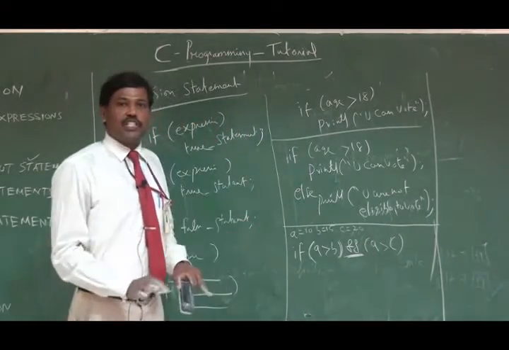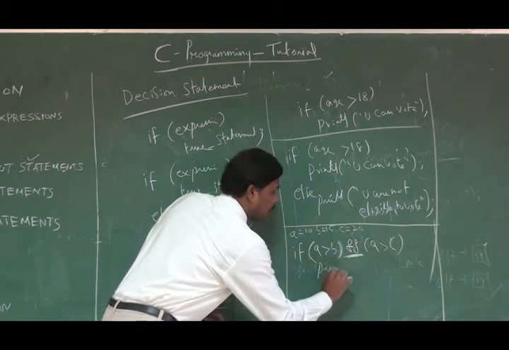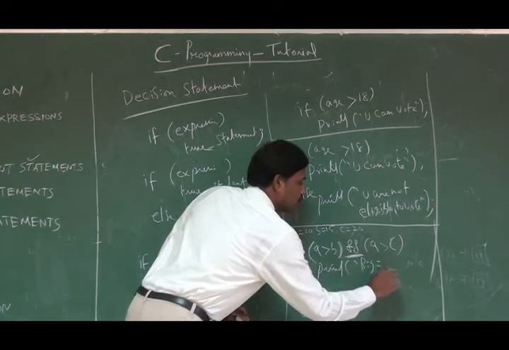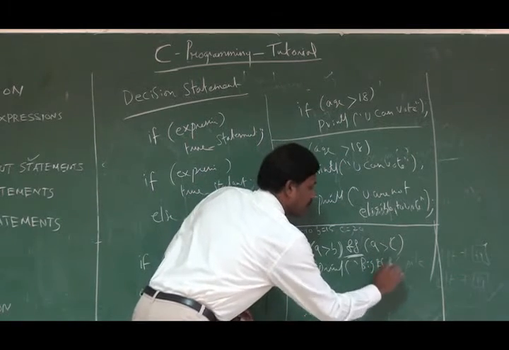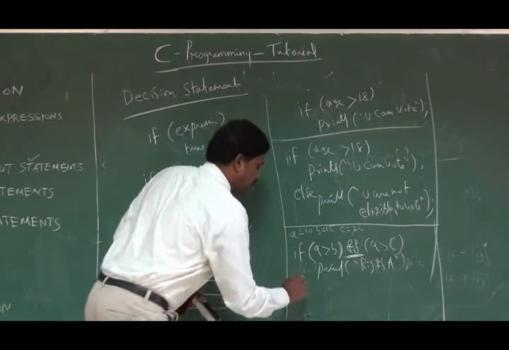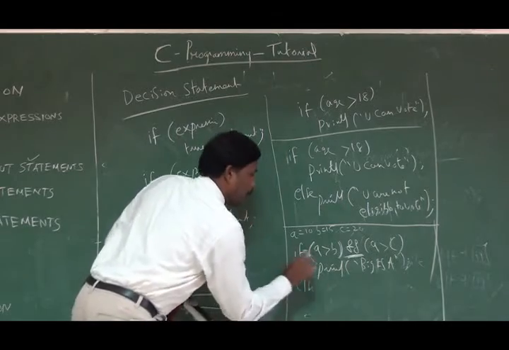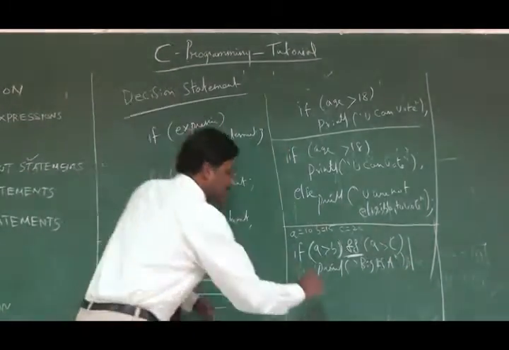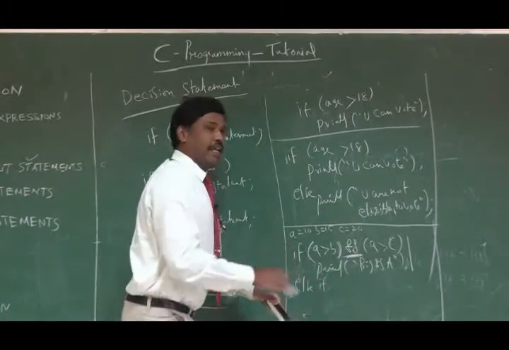If both these conditions are true, then I can say printf big is a. Okay, fine. So this portion strongly appeals for the variable a. Next, I am going to appeal for the second variable b.